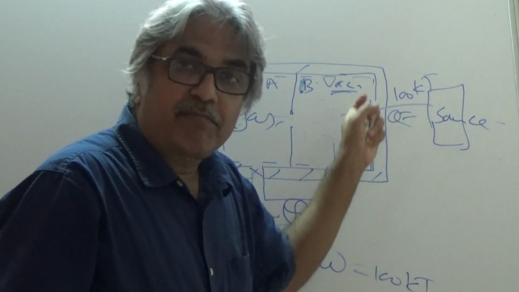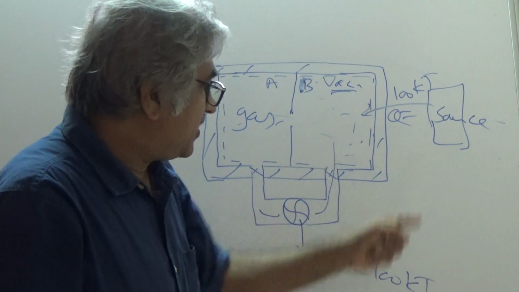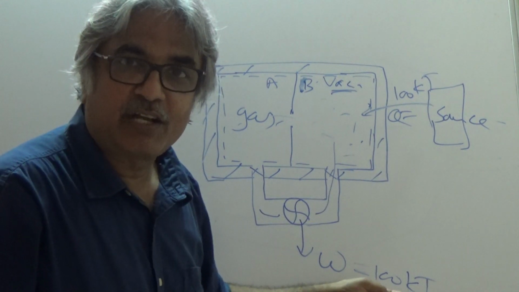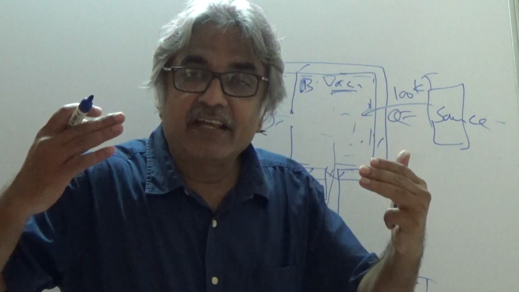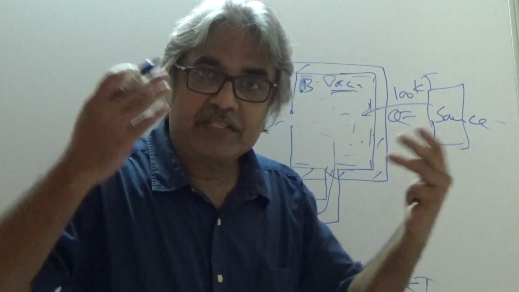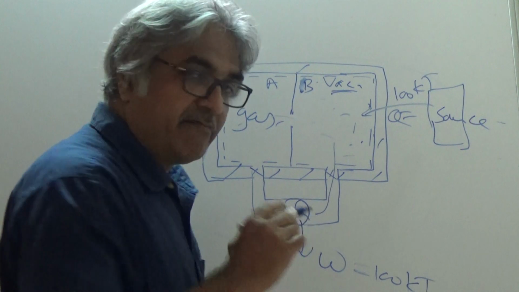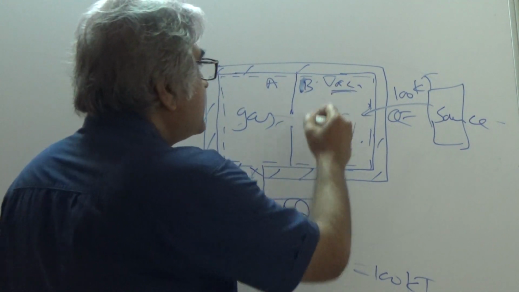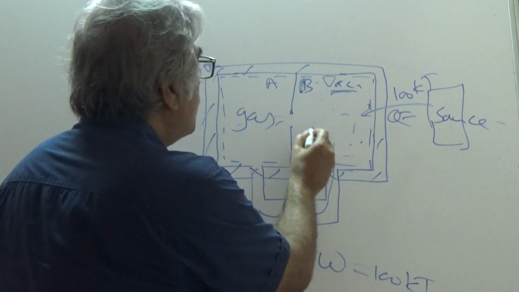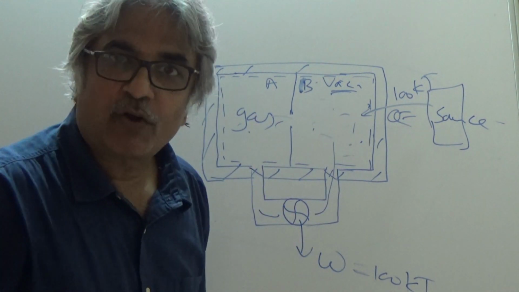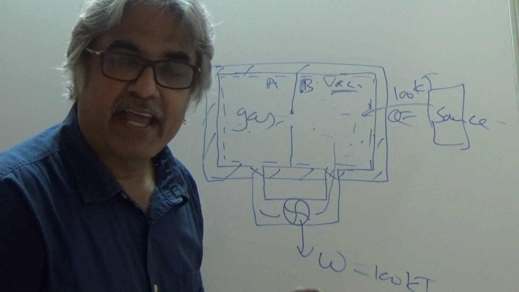So now you are supplying heat, exactly 100 kilojoules. The gas now has the same energy as it was, and we assume that all this gas spontaneously moves from compartment B to compartment A.